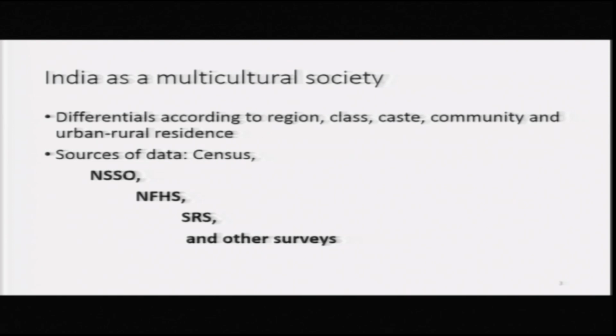The sources of data to study the relationship between social stratification and demographic variables are the National Sample Survey Organization, NSSO, surveys. NSSO keeps conducting surveys of consumption, on the basis of which we draw the poverty line and are able to estimate whether the percentage of people below the poverty line is rising or falling. Then there are 4 rounds of NFHS, the National Family Health Survey, SRS, the Sample Registration Scheme, and other surveys.